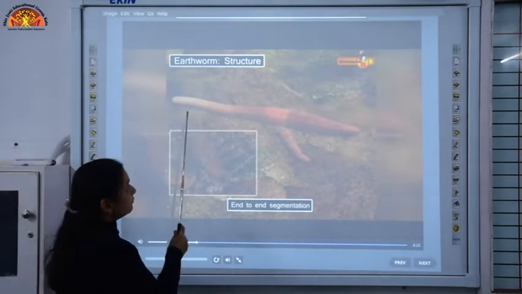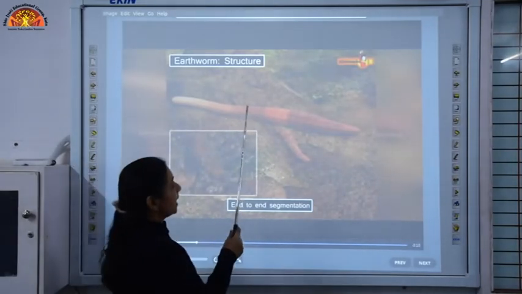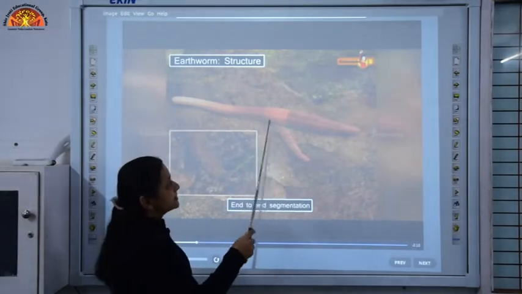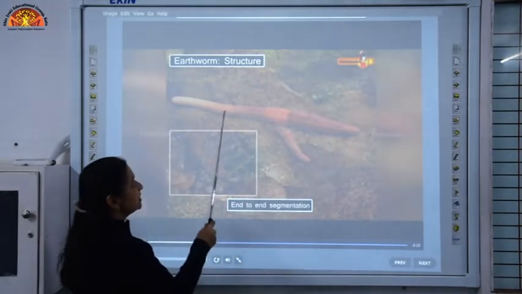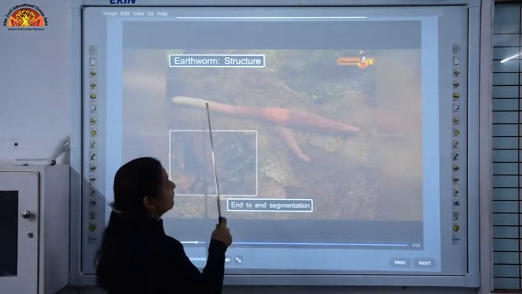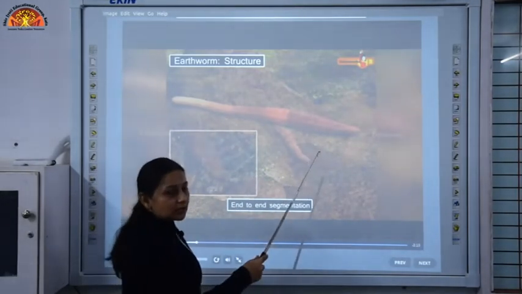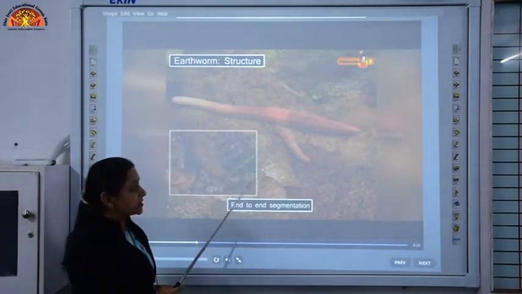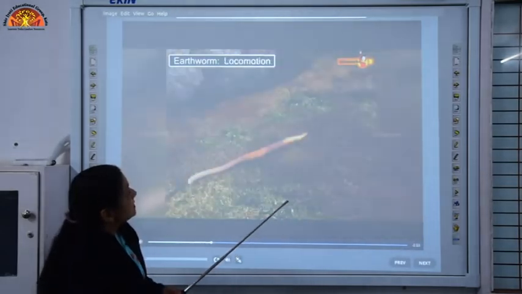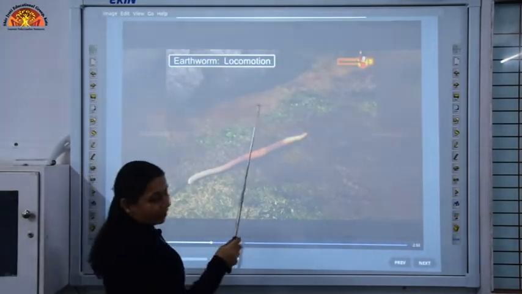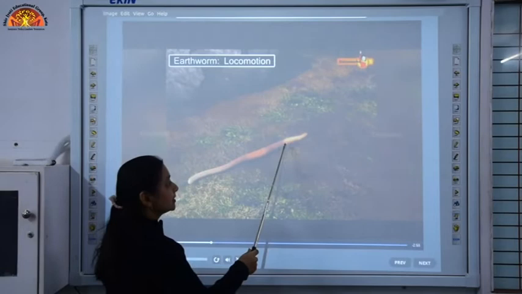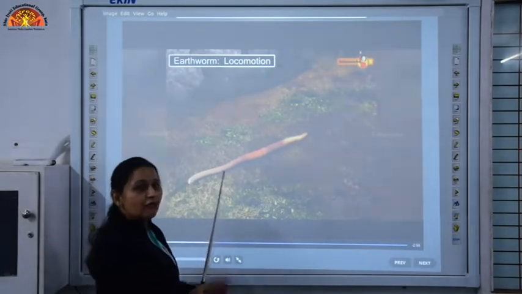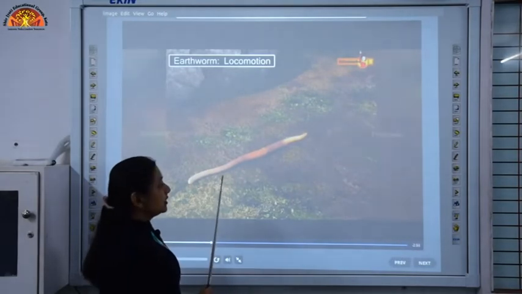Now, the body of earthworm has end-to-end rings. It is in the form of segments. The body is divided in segments from one end to the other. And how are these earthworms able to move? The earthworm extends its front part. The front part is extended and the back portion remains fixed to the ground.